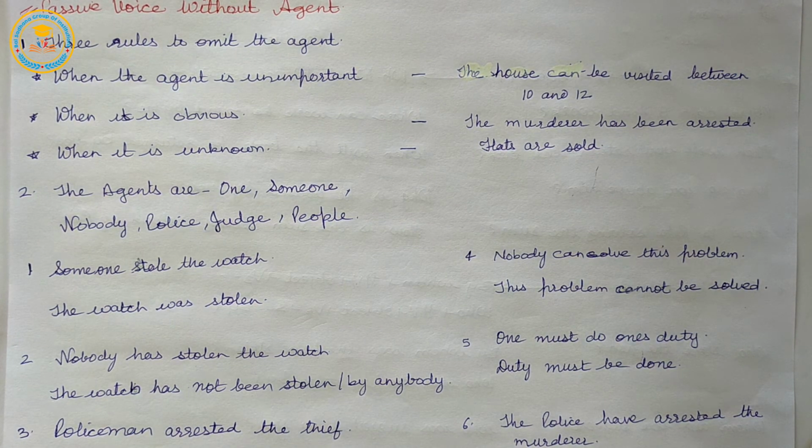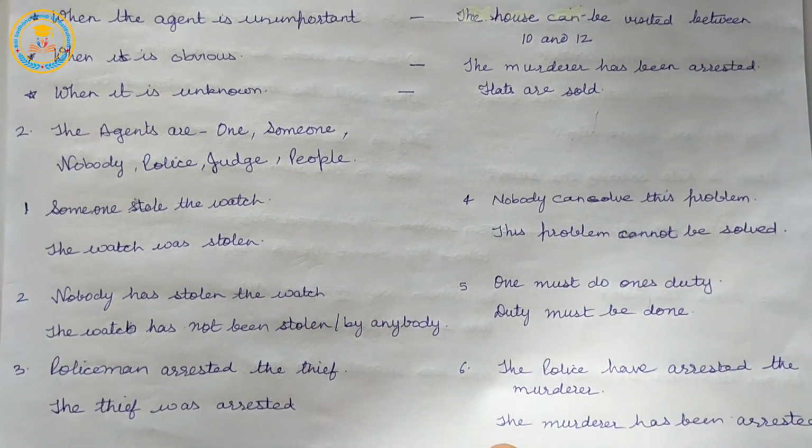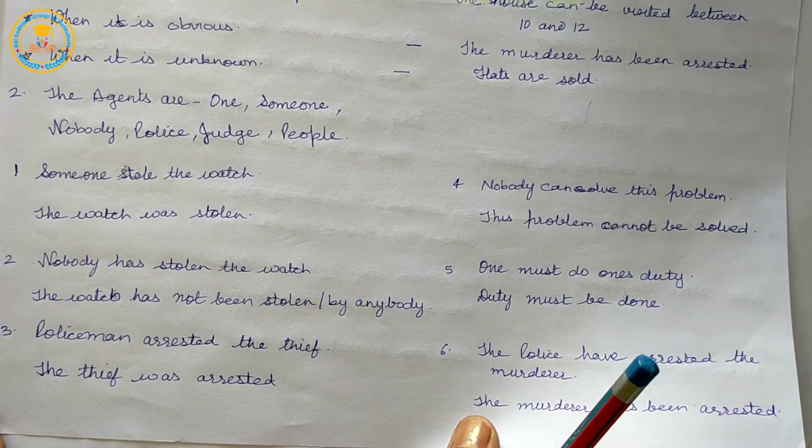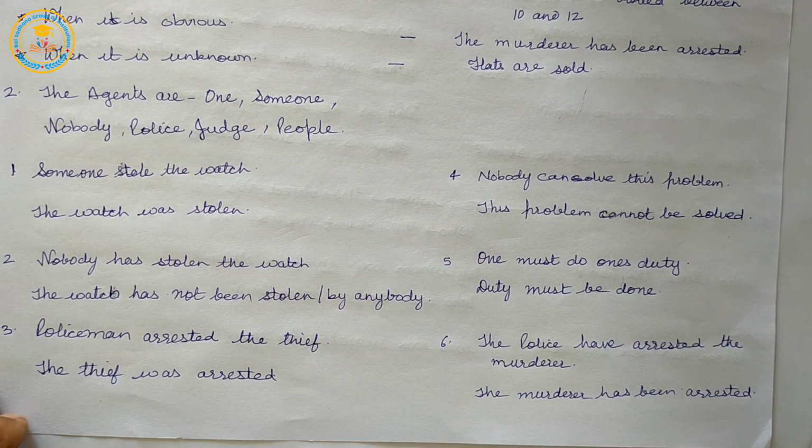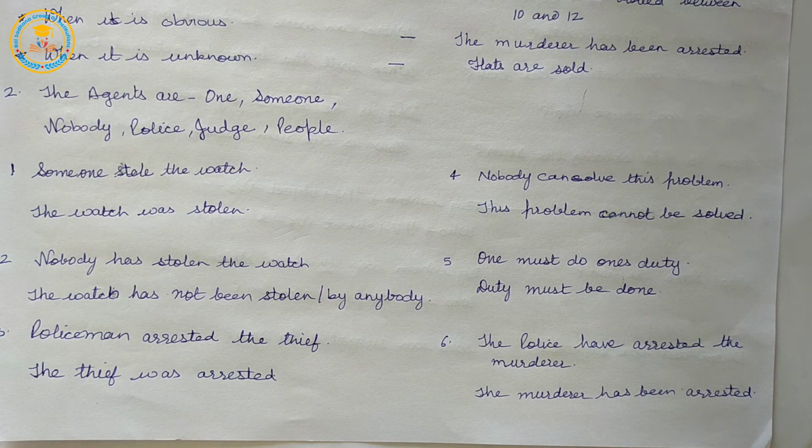When the emphasis is on the action and not on the people who perform it, the agent is omitted. The agents are one, someone, nobody, police, judge, people, etc. Or sometimes they can be indicated if needed.